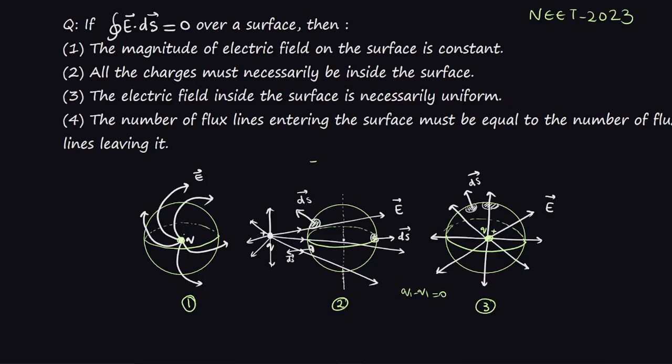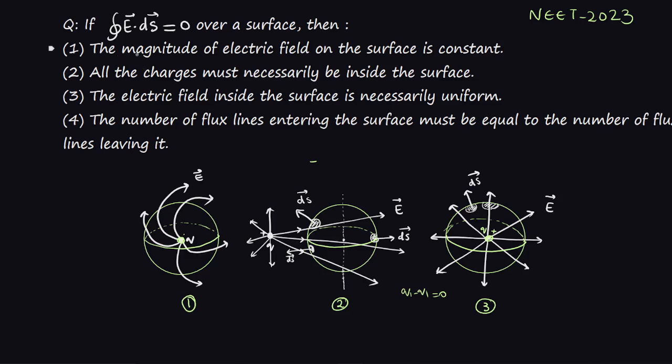Hello friends, here's a question asked in NEET 2023 Physics, and the question belongs to the chapter Electrostatics. The question asks about the concept of Gauss's law. The question states: if the surface integral of E dot dS over a closed surface is equal to 0, that is, the surface integral of the electric field over a surface is 0, then which of these statements is true?